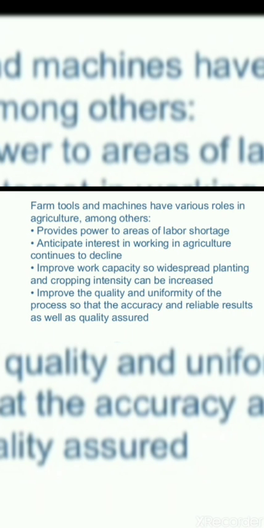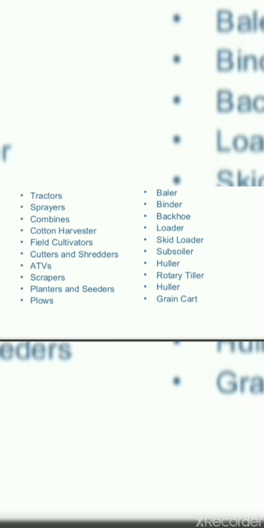The fourth point is to improve the quality and uniformity of the process so that accurate and reliable results as well as quality are assured. Uniformity means it produces uniformly the same amount of crops throughout the field. Secondly, accuracy is met, like it produces a sufficient amount of crop from a particular farm every year.